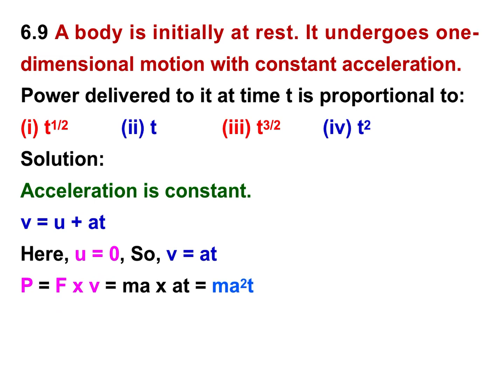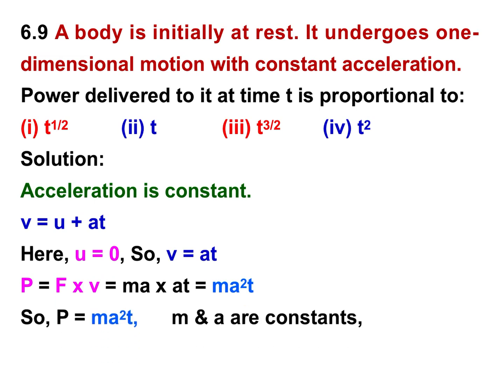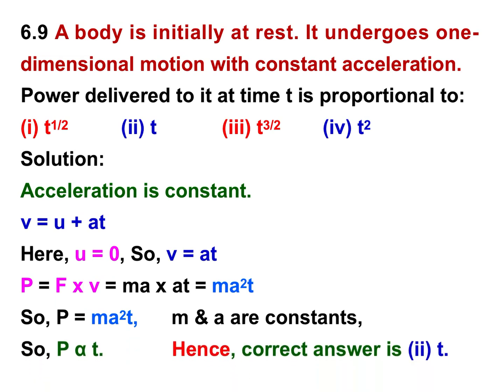And what we have to find is power. Power is equal to force into velocity, and force F is equal to ma, and velocity v is equal to at. Put both the values, so we will get power P is equal to ma square t. Here m is constant, a acceleration is constant, that is given. So power is directly proportional to time t. Hence the correct answer is the second one.